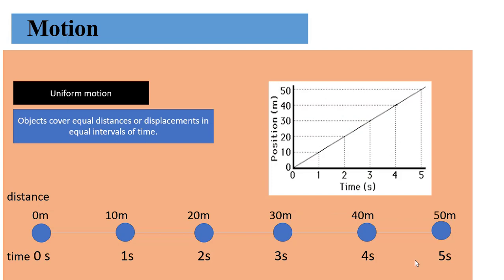You are seeing a graph of uniform motion. Position is changing with respect to time at a constant rate, so it is a straight line. The slope is given by its velocity, dx by dt.